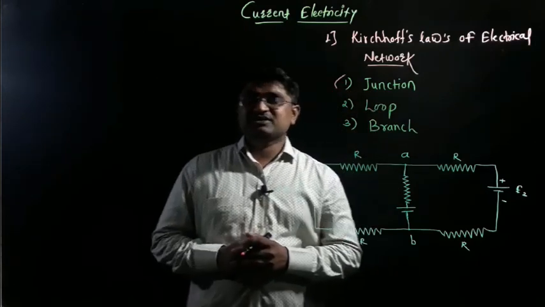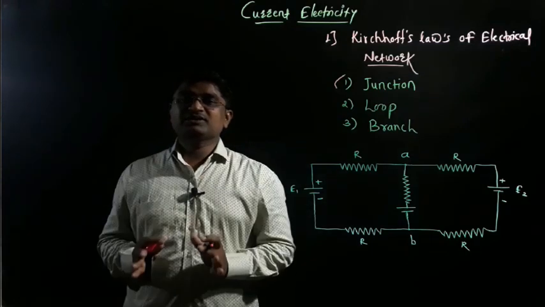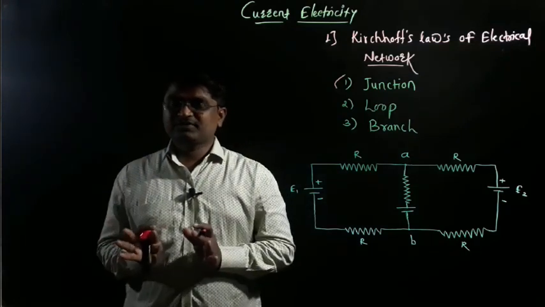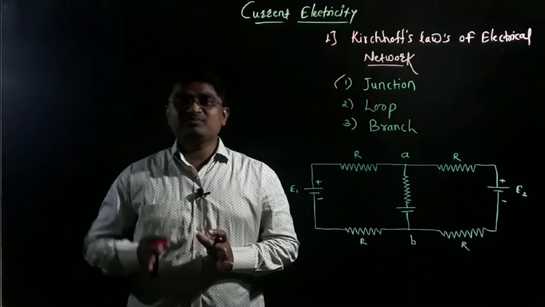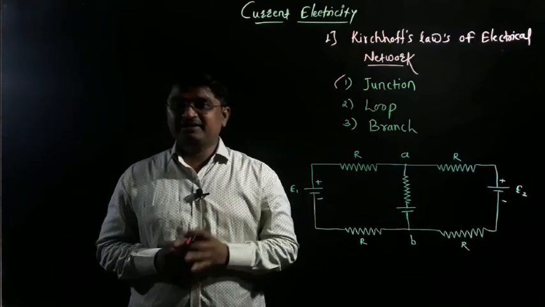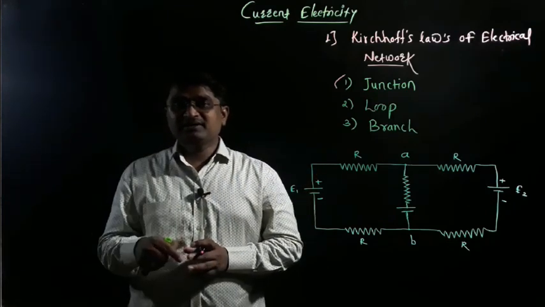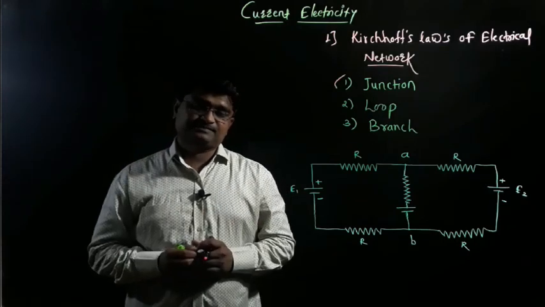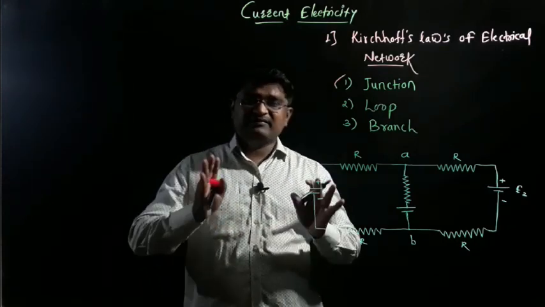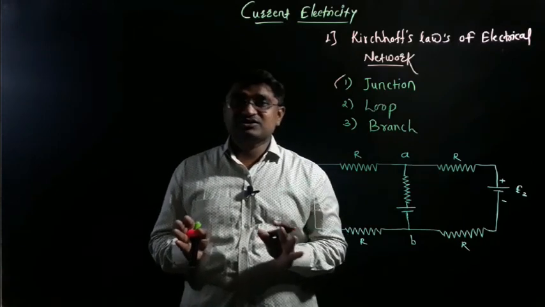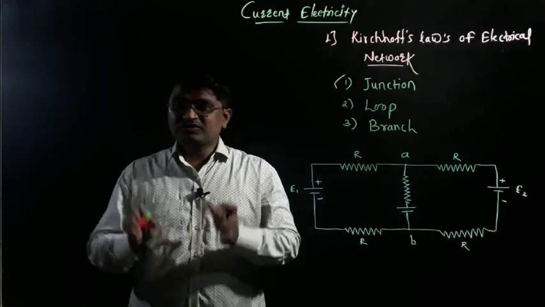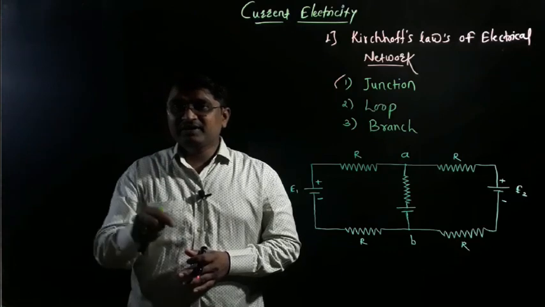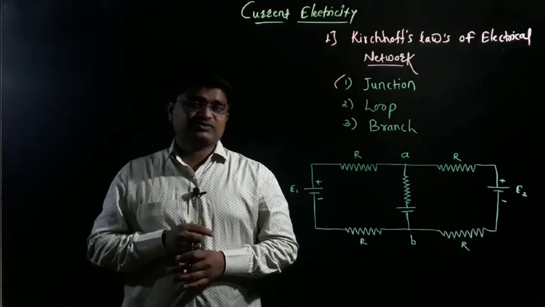So what is meant by junction? Actually, junction is any point on this electrical network where two or more conductors are joined together. A simple and very easy concept of junction. Junction is a point on the electrical network where two or more conductors are joined together.